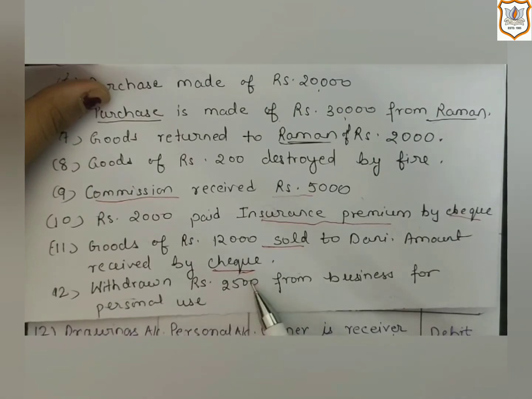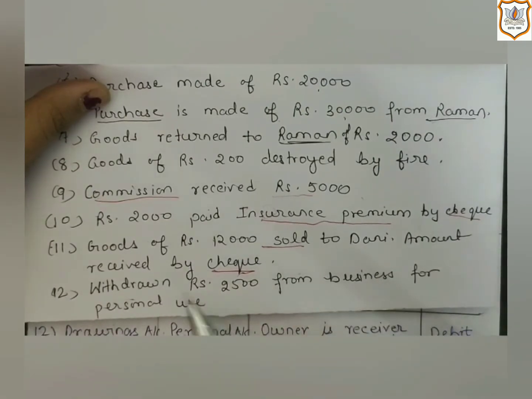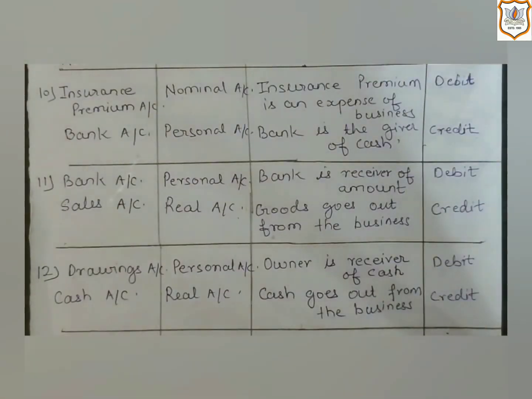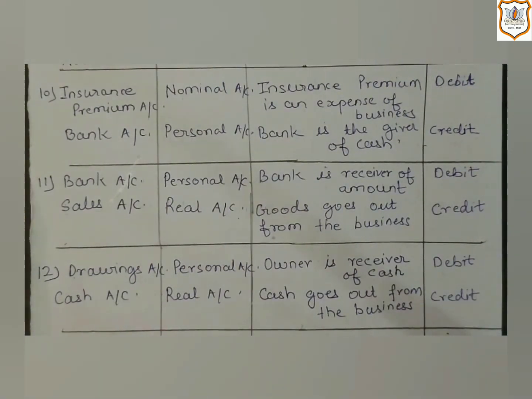withdrawn rupees 2500 from business for personal use. Here in this transaction, the two accounts which will be affected are drawings account and cash account. Why drawings account? As I have explained to you earlier, if the owner withdraws goods, cash or any kind of assets from the business, it is termed as drawings.